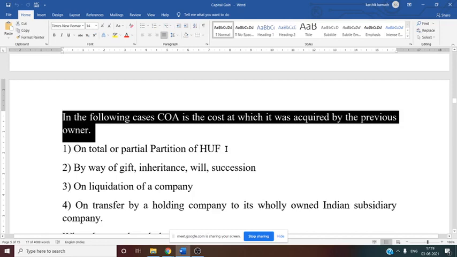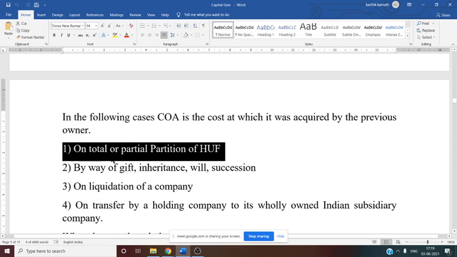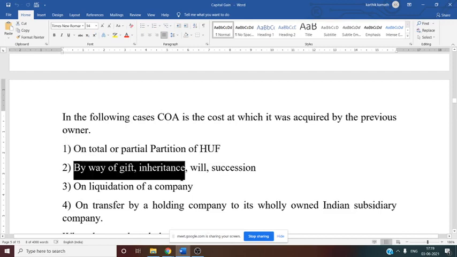In the case of HUF partition, see this, on total or partial partition of HUF, in that case COA is considered that of the previous owner, because after the partition the property goes to several persons. Similarly, by way of gift, inheritance, will, succession, the COA of those who have given the gift we need to consider.